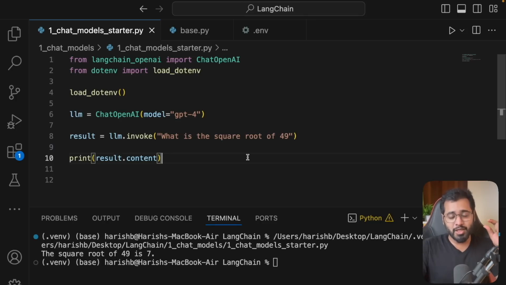For example, the human said this, the AI said this, the human said this. Basically the entire history is what I want to send to the LLM so that it can give better responses because it has awareness of what happened before. We will see how to do that in the next section.